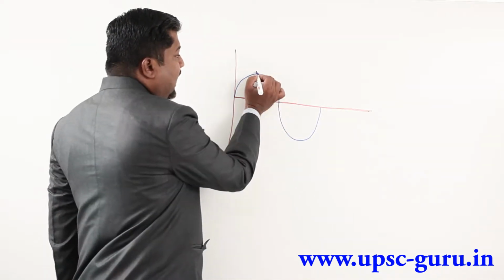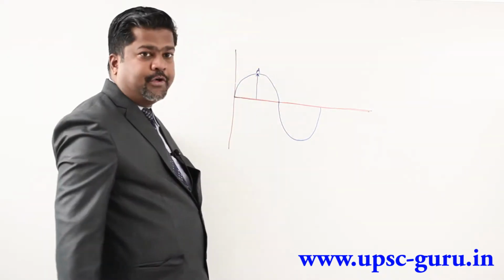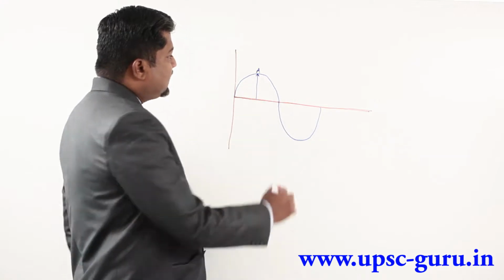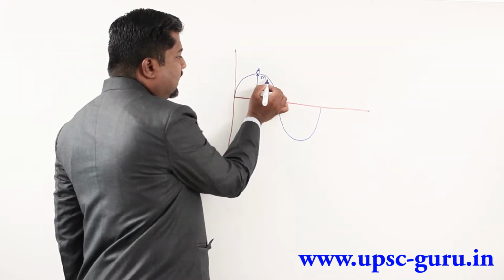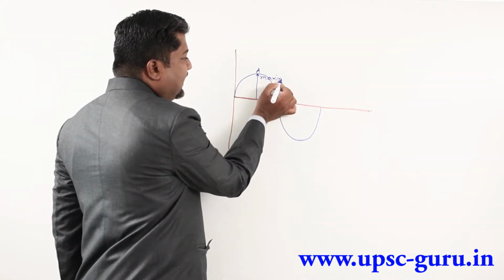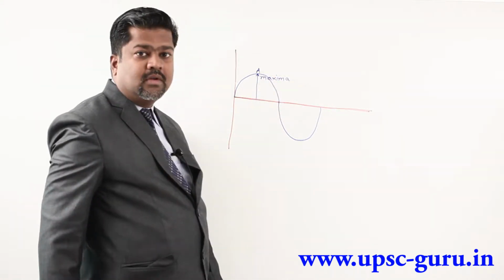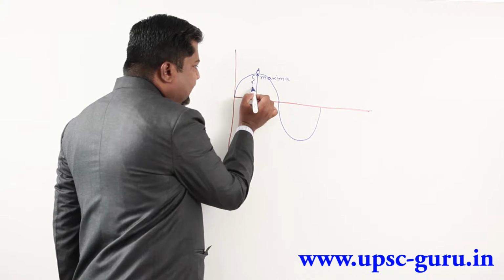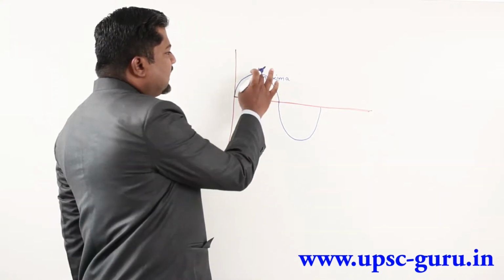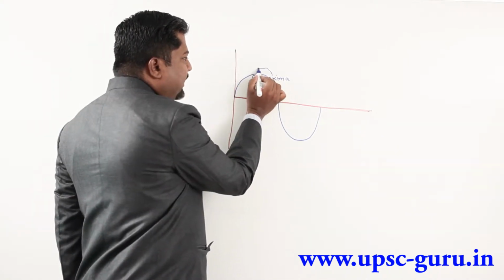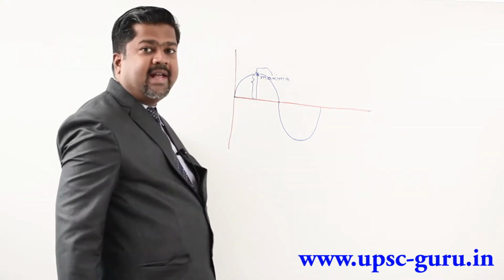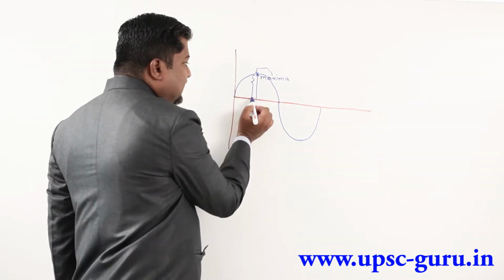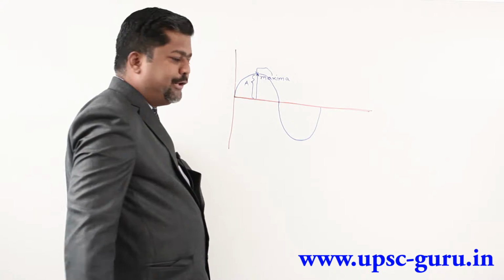So here I am showing the concept of amplitude. The maximum displacement position is also called maxima. So either I say maxima, or if I have to show a point, then this point is called maxima, whereas this distance I call amplitude.